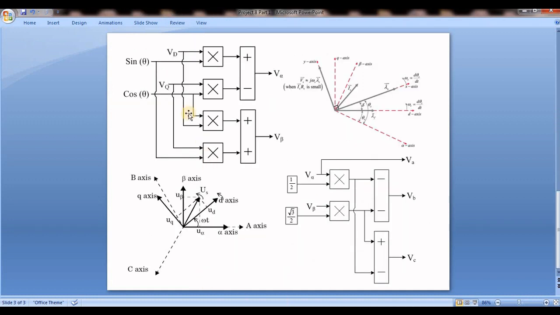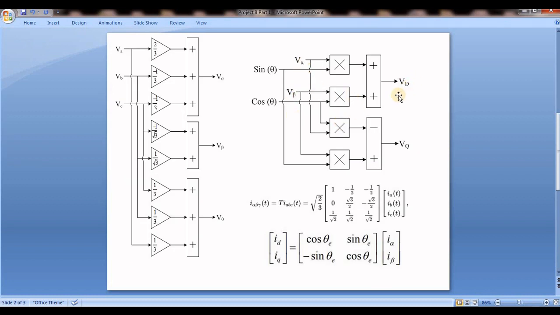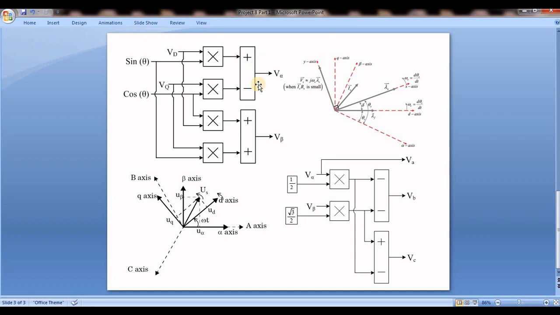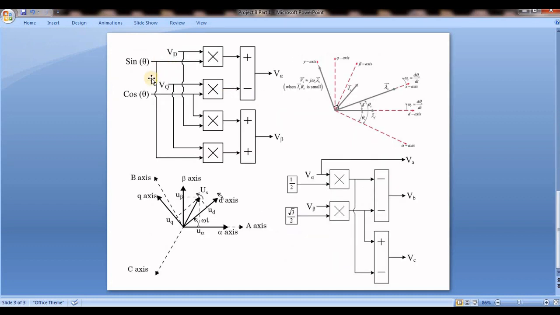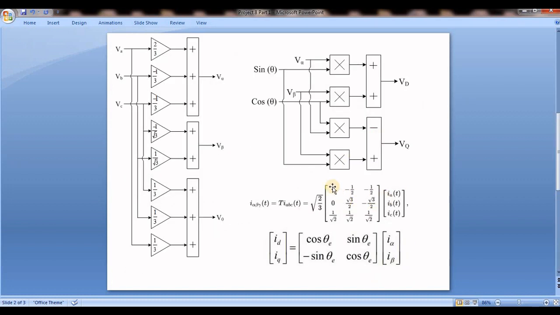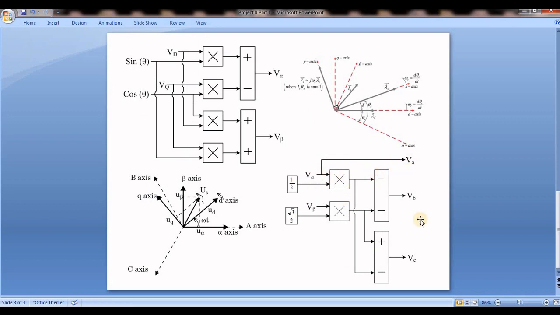So see, this is from dq to again alpha beta. This is the alpha beta to dq. So again I am transferring this dq to alpha beta. For this, if we are considering this matrix, we have to take the inverse of this matrix, and if we are considering another matrix for this one, we have to take the inverse of this one. So from alpha beta I can convert again to ABC. See, from alpha beta to again ABC by using the inverse of this matrix. So take the inverse of this matrix and you can simply convert alpha beta to ABC by using this equation.